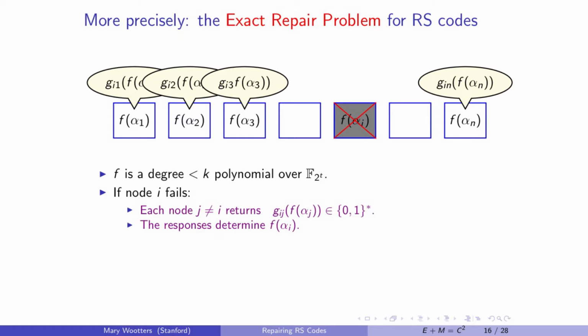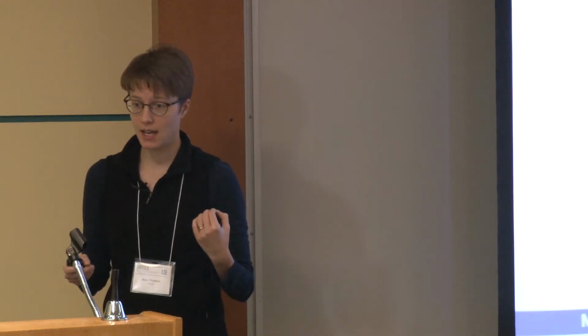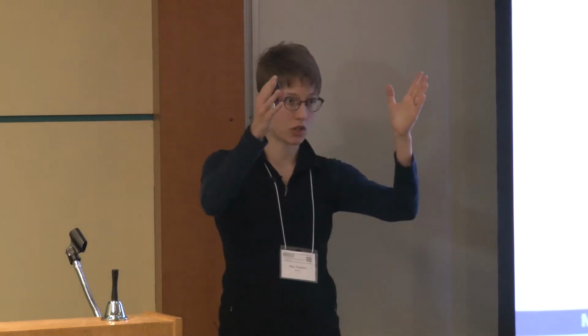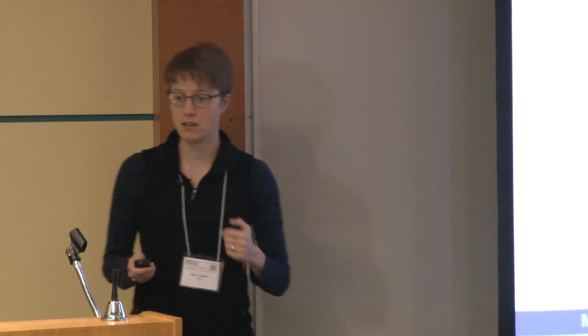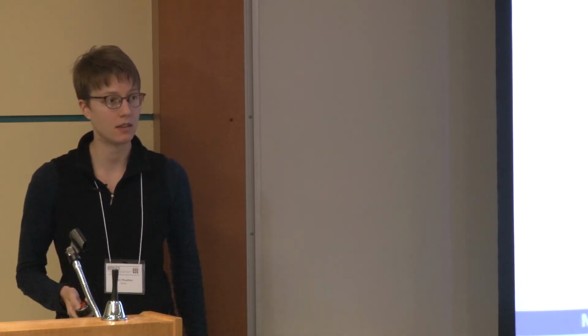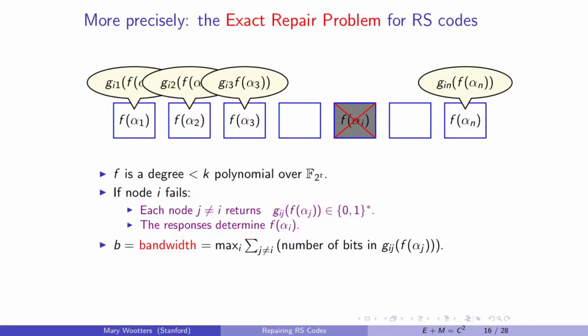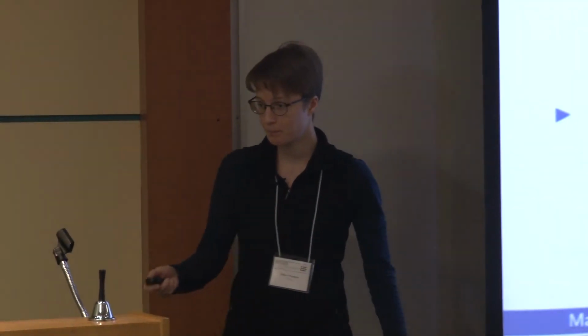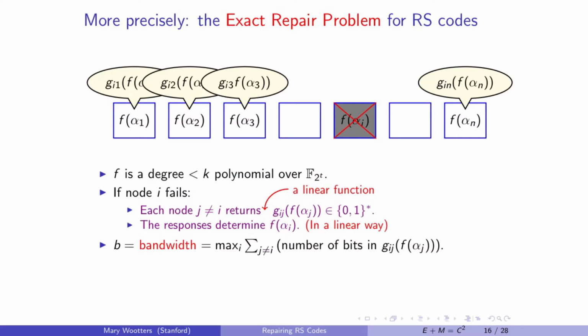Then each other node has knowledge of i, the index that failed, and is required to, non-adaptively and without any communication, return some message. The goal is that these responses should determine, deterministically, the value that I wanted. And the cost that we're going to measure is called the bandwidth. This is just the total number of bits returned in all of those yellow speech bubbles. I would like to minimize that.